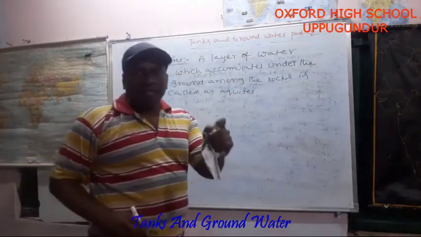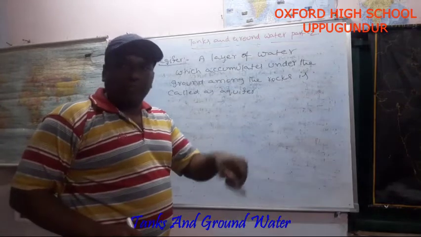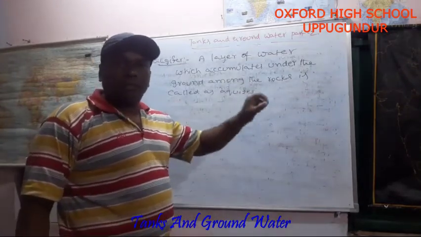The thickness of the aquifer determines the availability of water in that particular area.